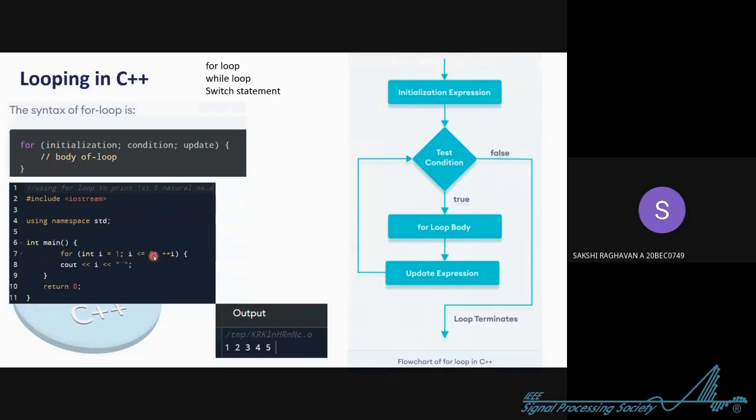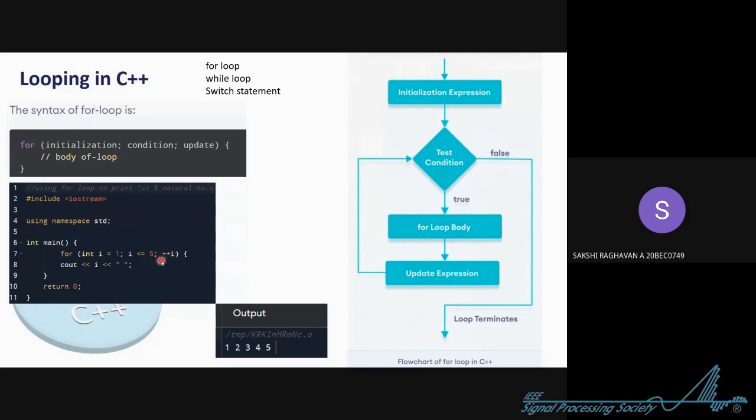Now you see there is a condition. What is that condition? Till I is less than or equal to 5, the body of for should be executed repeatedly. So this is the condition that we have provided. Now you can see this plus plus I.